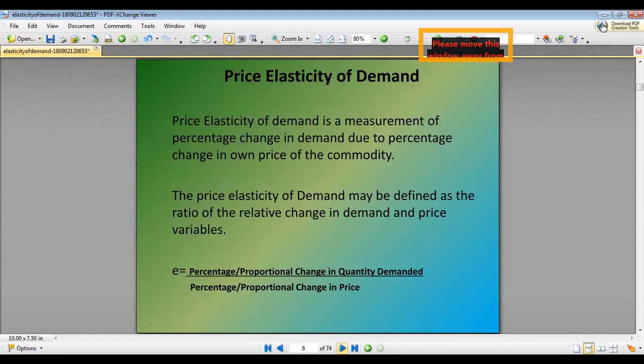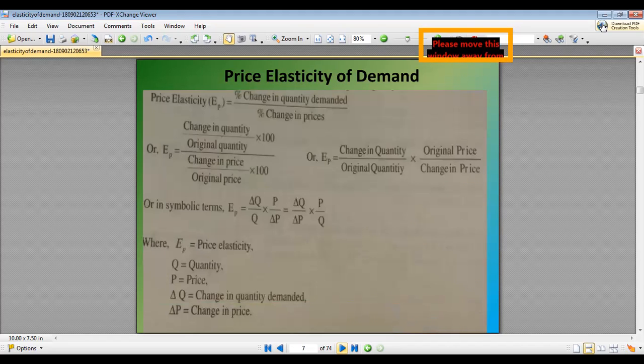So what is price elasticity of demand? Price elasticity of demand is the measurement of the percentage change in demand due to the percentage change in the commodity's own price. It is represented by EP, that is, the percentage or proportionate change in the quantity demanded divided by the percentage or proportionate change in the price.